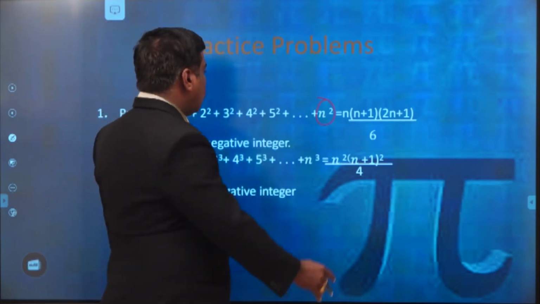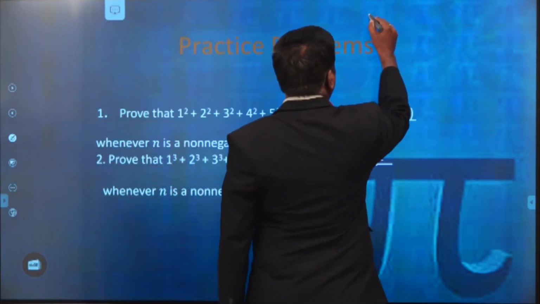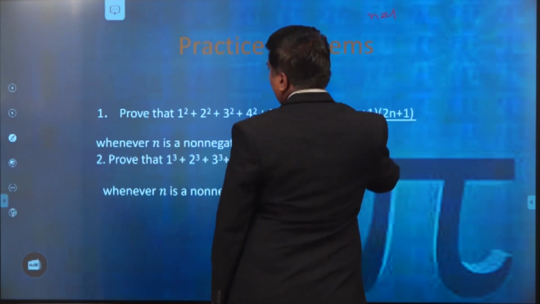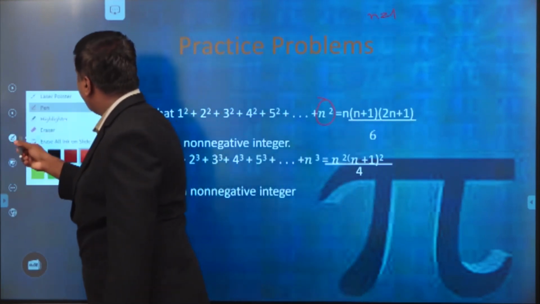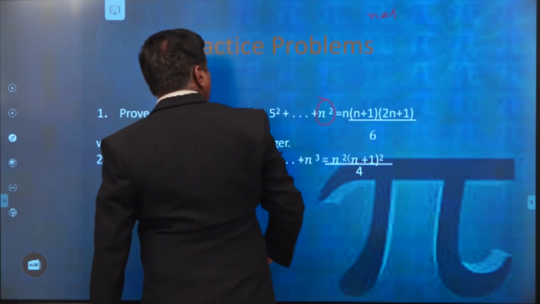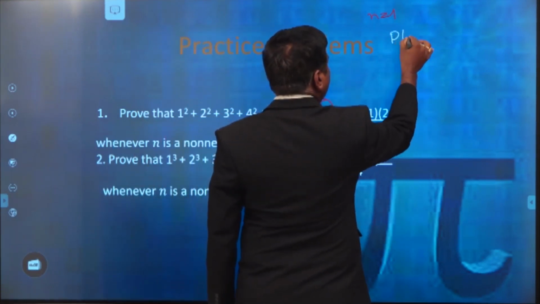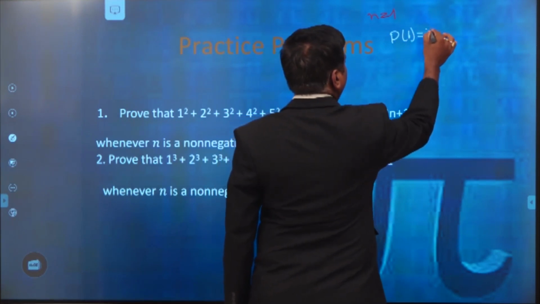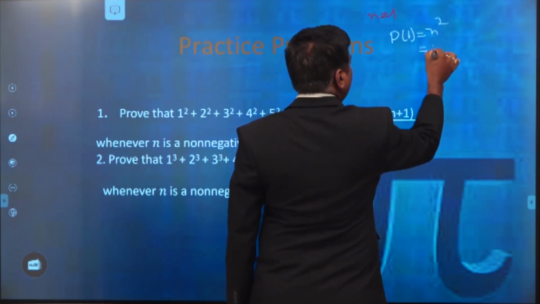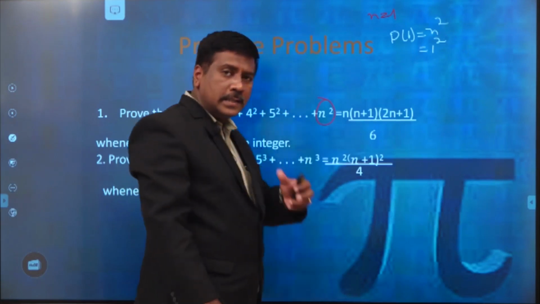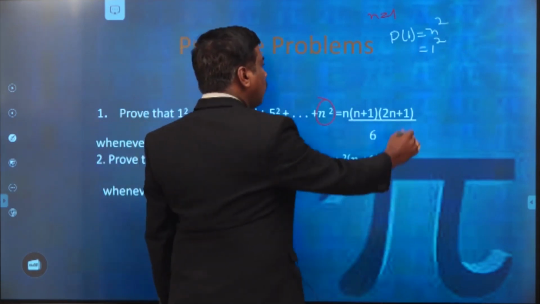So please all of you see this. Here P of n at n is equal to 1. So P of 1 is equal to 1 square, that is, 1.